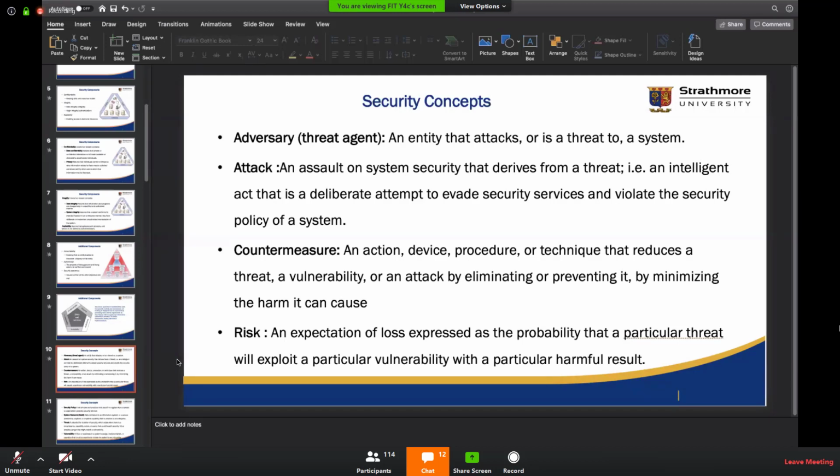Yeah? What is the difference between vulnerabilities, threats, and attacks? What is the difference between an attack, a vulnerability, and a threat? Joshua. A vulnerability I can say is a weakness in the system that can be exploited. Okay.